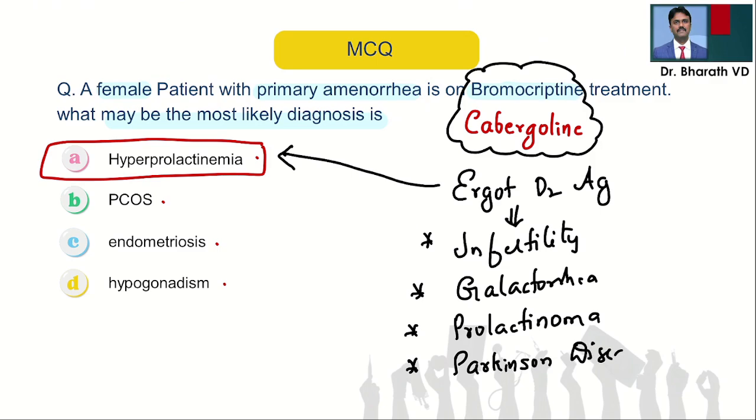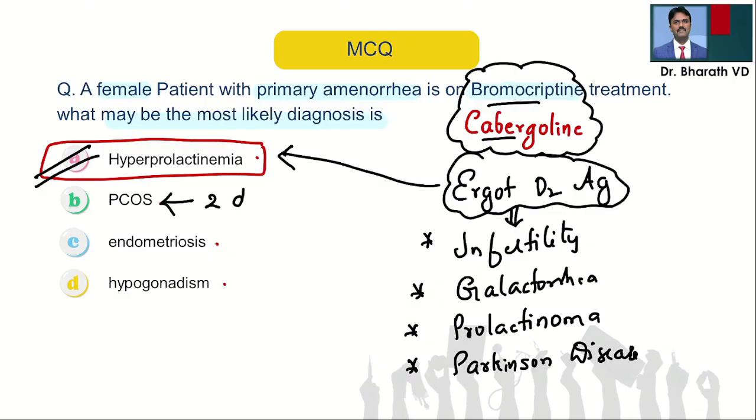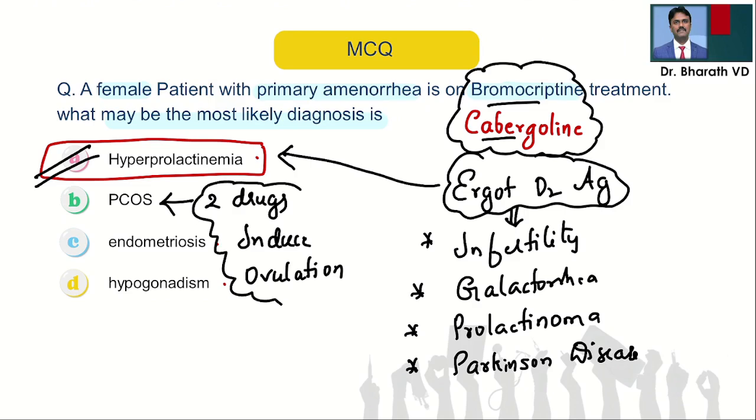So this is the use of bromocriptine and cabergoline. The answer will be hyperprolactinemia. These are ergot-derived D2 agonists, bromocriptine and cabergoline. Now can you tell me two drugs which are used to induce ovulation in polycystic ovarian syndrome?